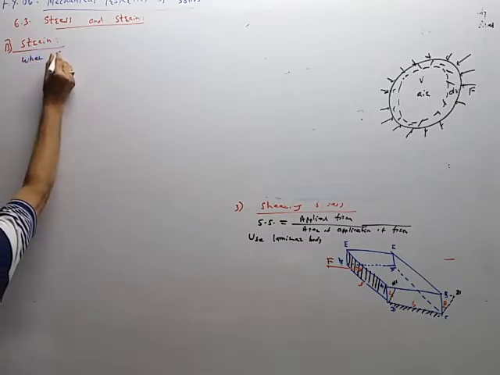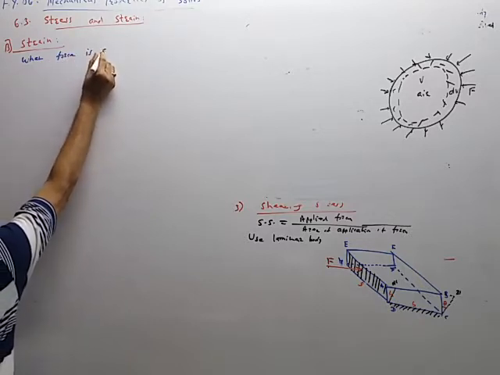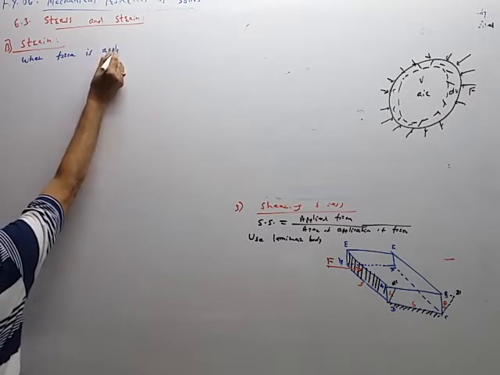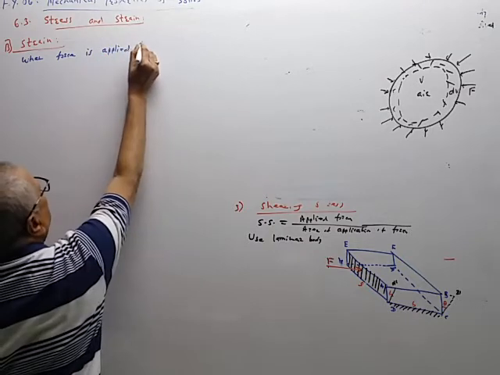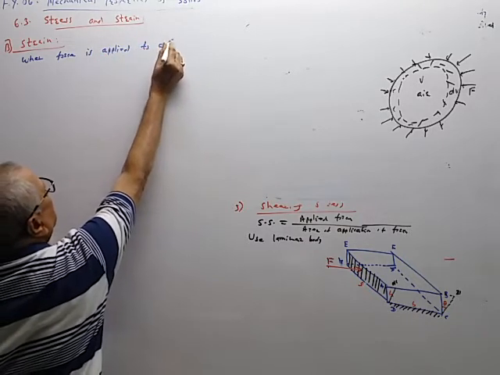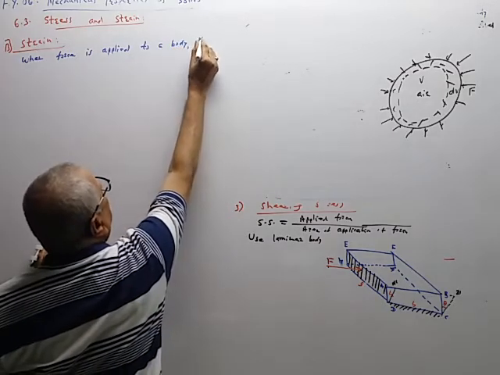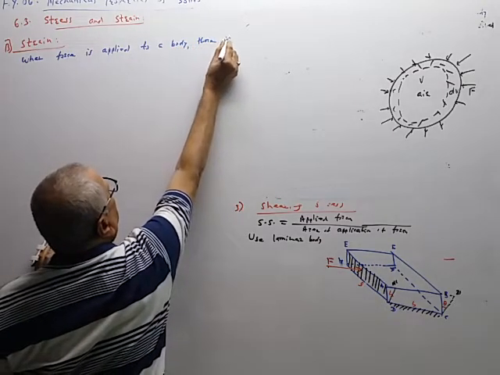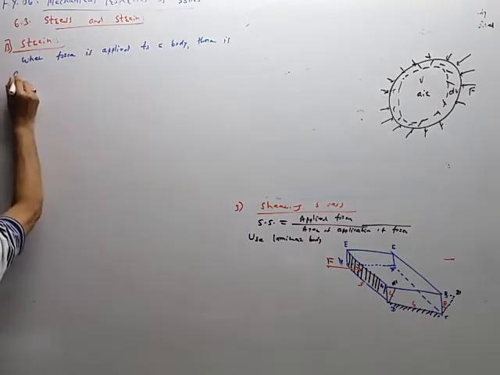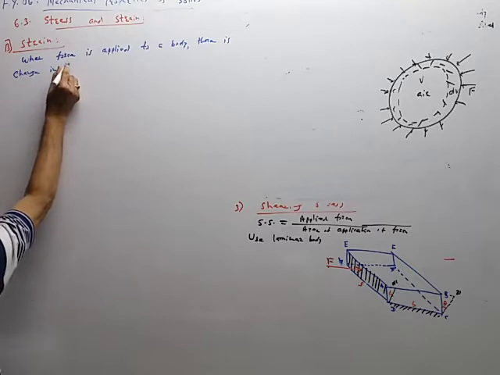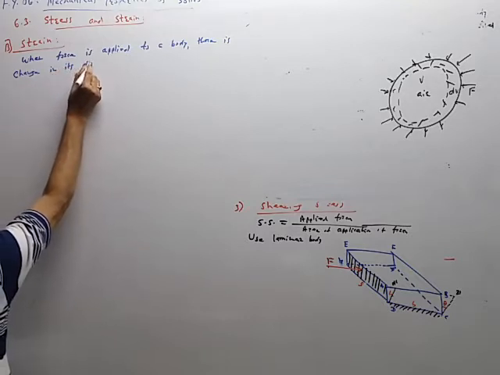When force is applied, it is called a deforming force. When force is applied to a body, there is a change in its dimensions.